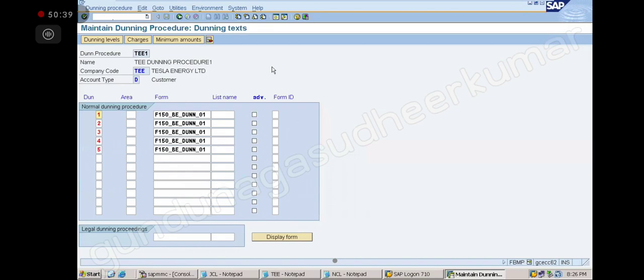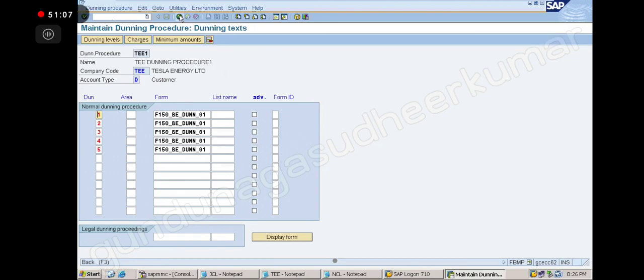But usually it happens whenever you run it. The point here is, if time has lapsed, that does not mean more letters will be sent. Whenever you run, only the first letter, then the second letter will be sent. So it is not dependent on what you give here; it is dependent on when you are running.